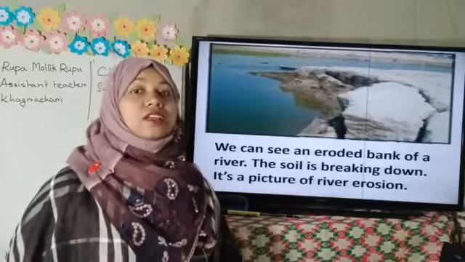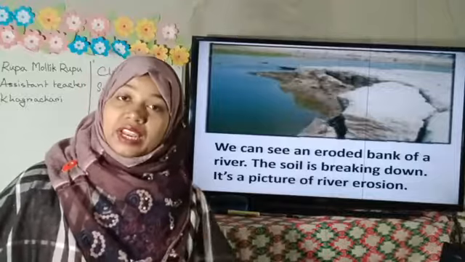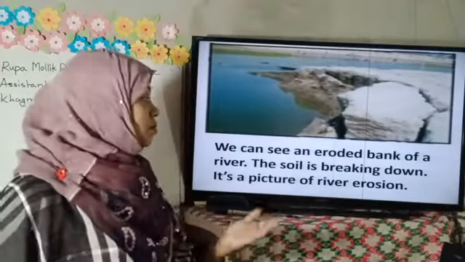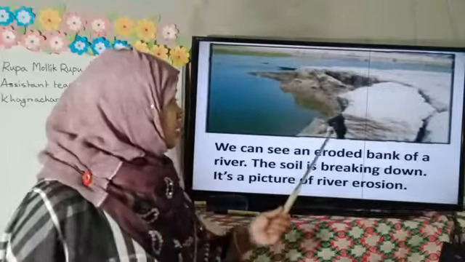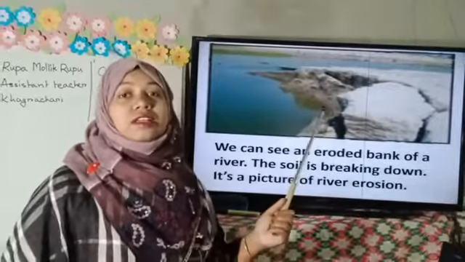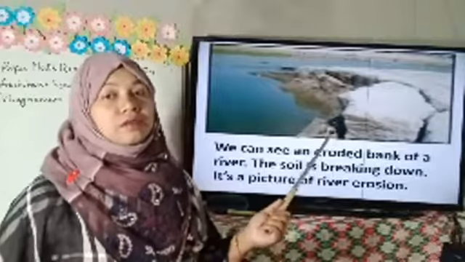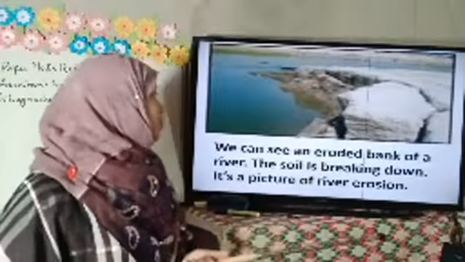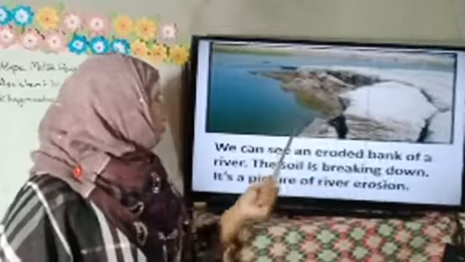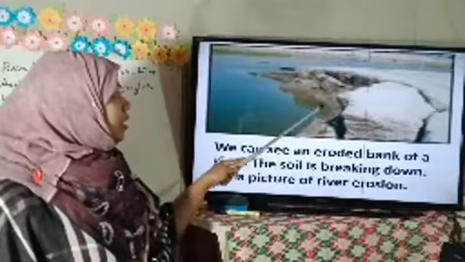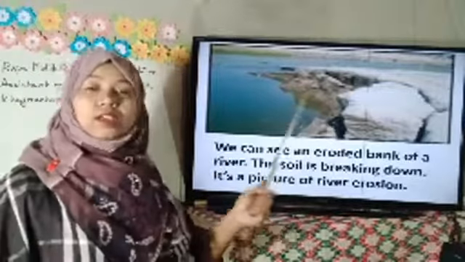River erosion breaks the field, the road, the village, the crops, everything. It's very dangerous. It's a great hardship for the people, for the animals, for the country. So what can we see? We can see an eroded bank of a river. The bank of the river, the soil, is broken.